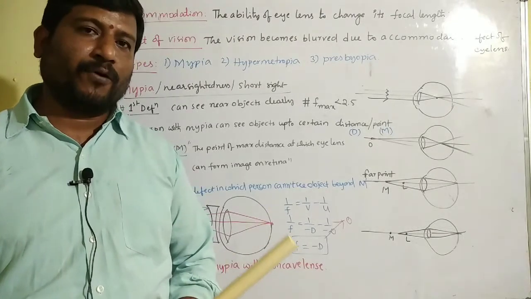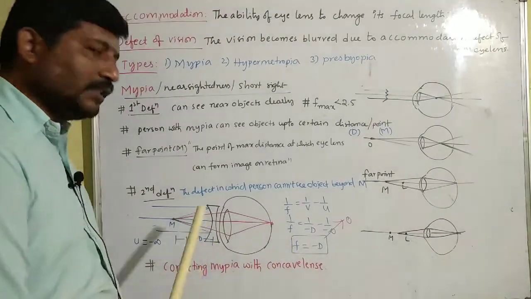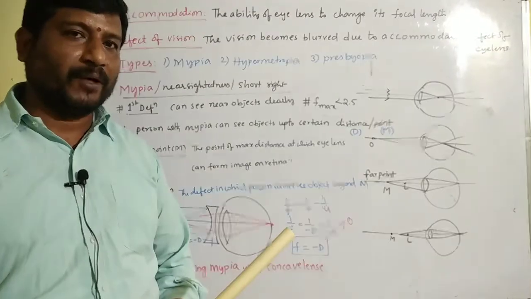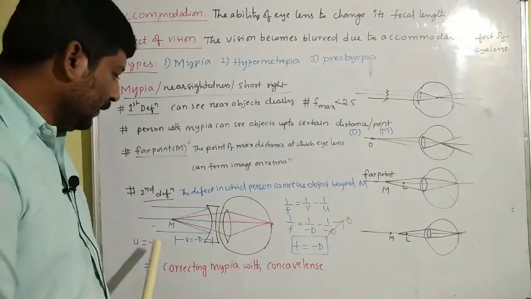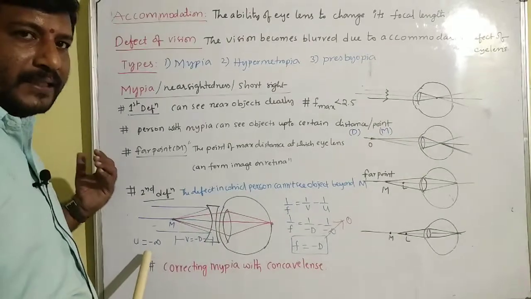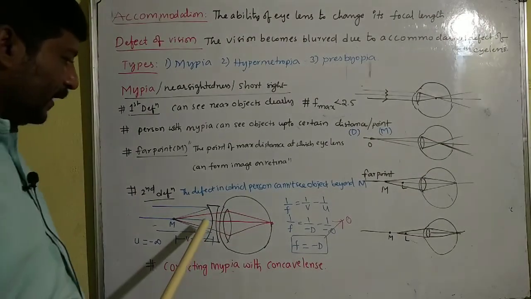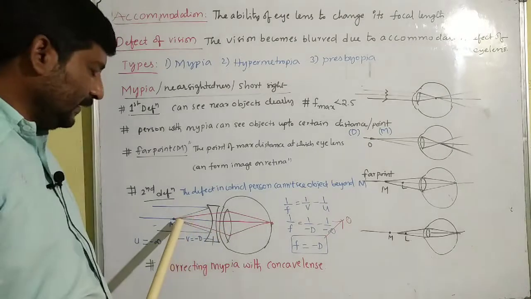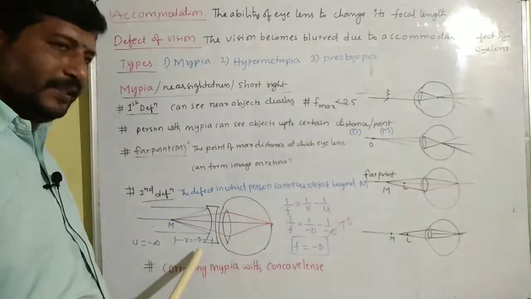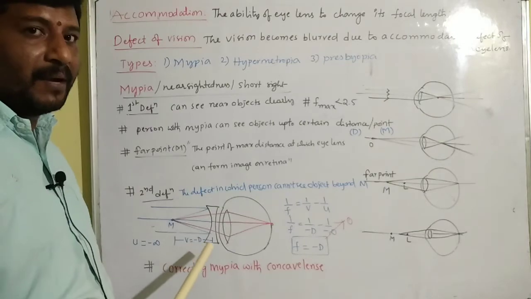Let us find the focal length of the concave lens, which we use here to correct the myopia. Here the object is at a long distance, so the object distance u equals minus infinity. The image formed by the concave lens is at M, say the distance is d, so the image distance v is minus d.